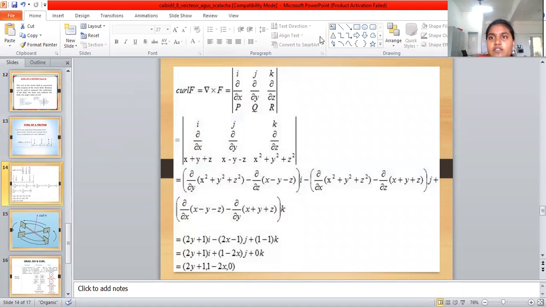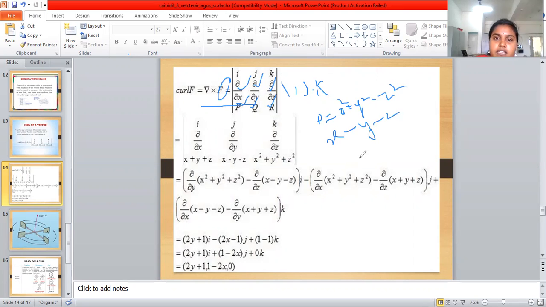So this is the curl of the vector field; let us prove the value. Curl is the determinant with rows i, j, k, then ∂/∂x, ∂/∂y, ∂/∂z, then P, Q and R. Here P = x² + y² + z², Q = x − y − z, and R = x + y + z.